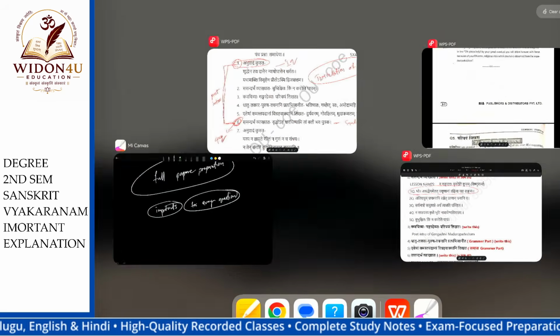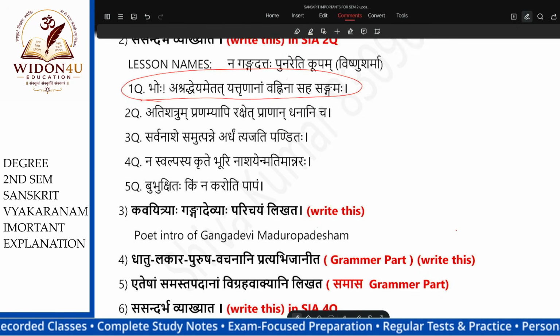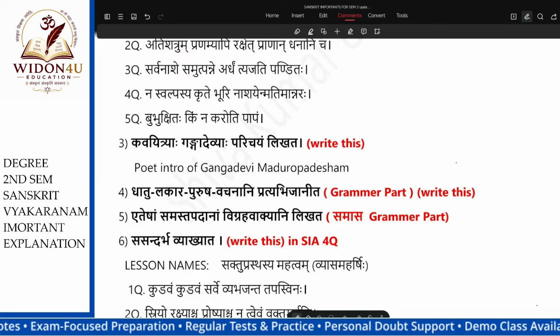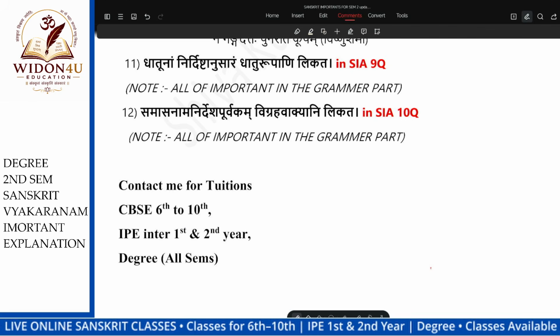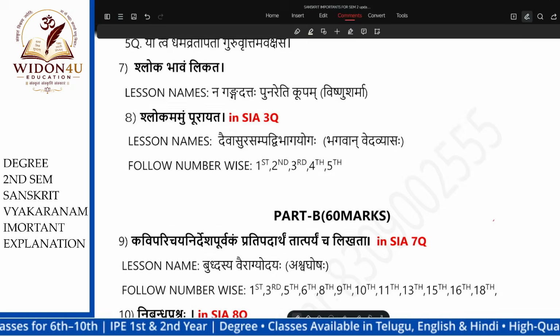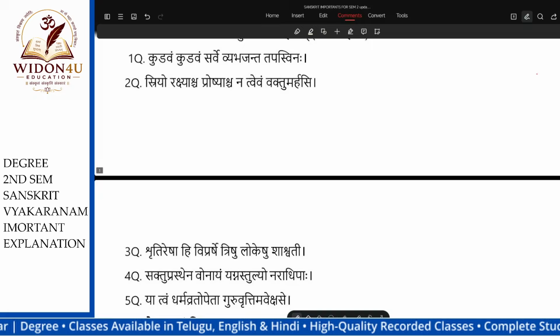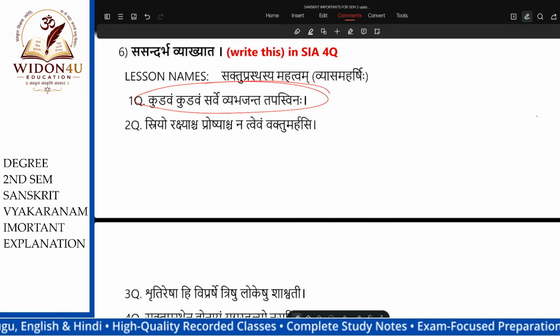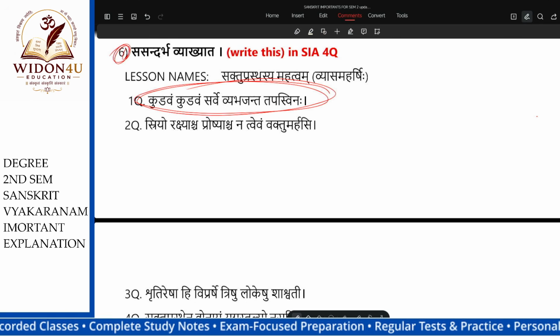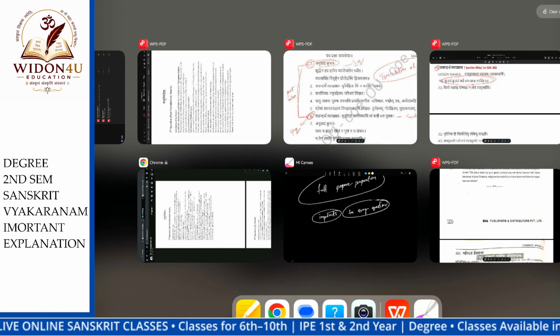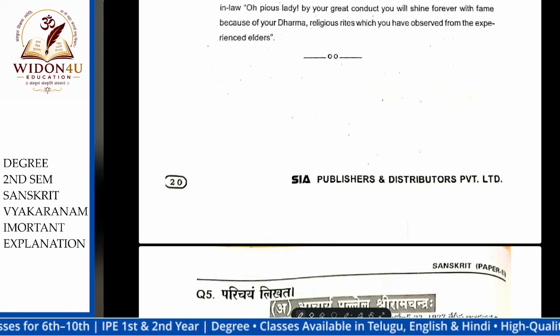Sorry, we are missing some questions from here. Sorry, this is the second question. Okay, we need to find it in the sixth question. These are the sixth question: Kudavam sarve vyabhajanam. This is the sixth question. Vyabhajanam tapasvinaha. Kudavam. Where is this?